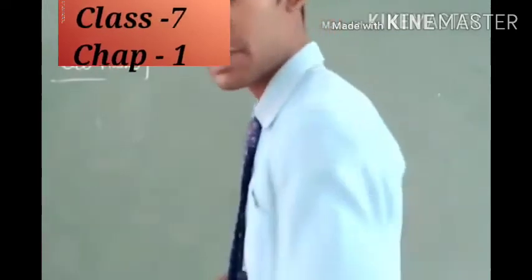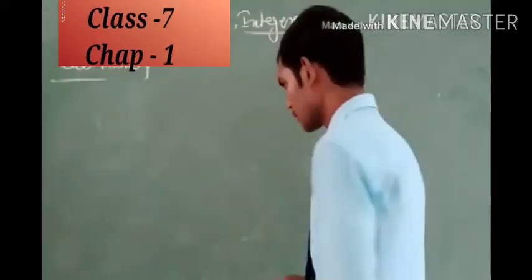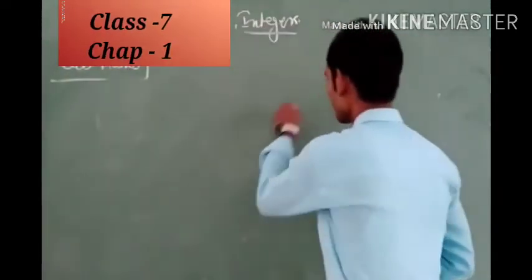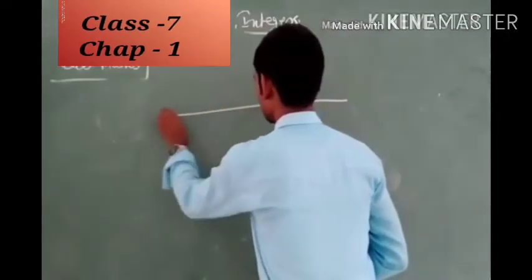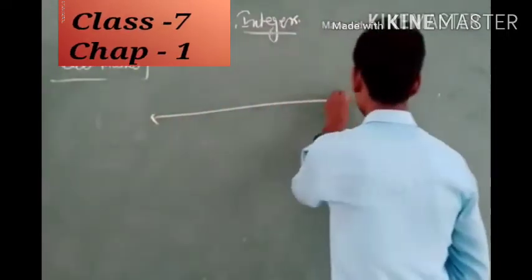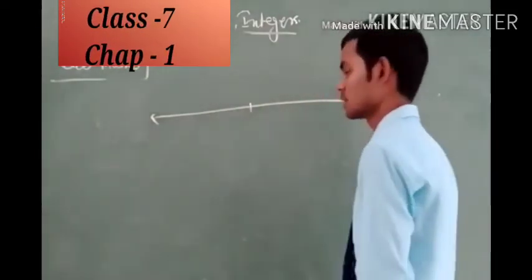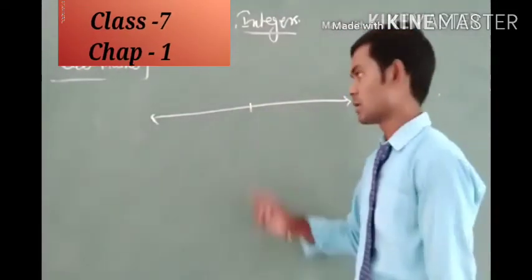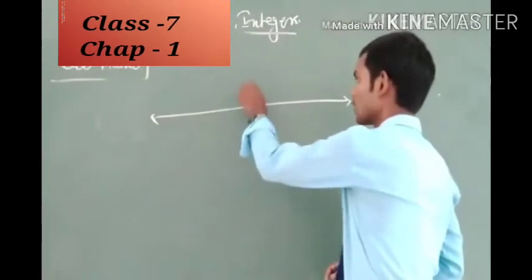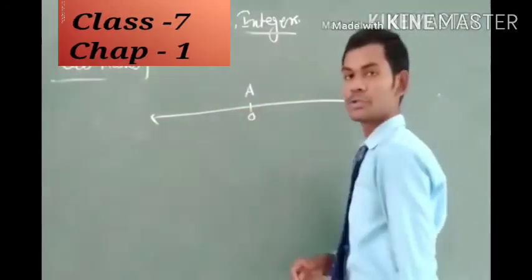As we see in the figure, this is the number line, and point A represents the number 0.